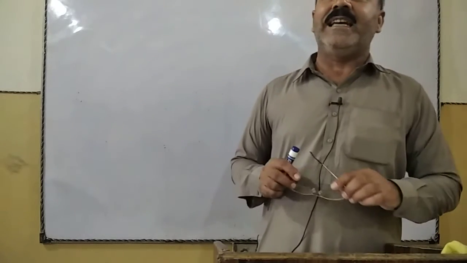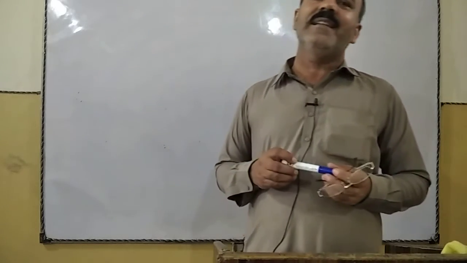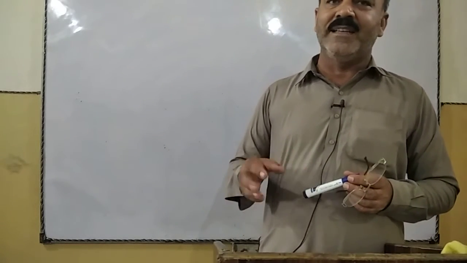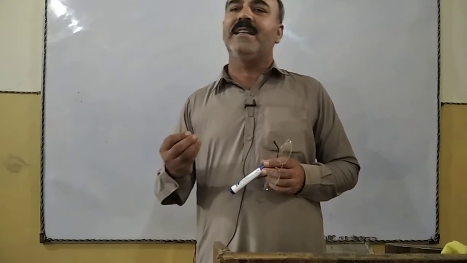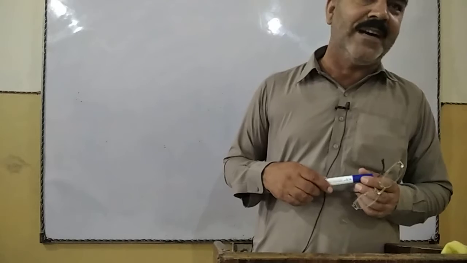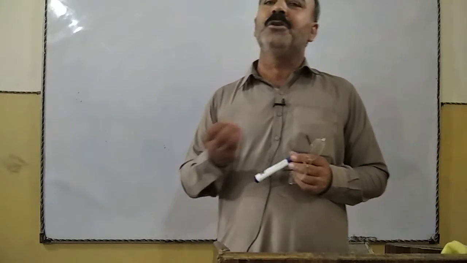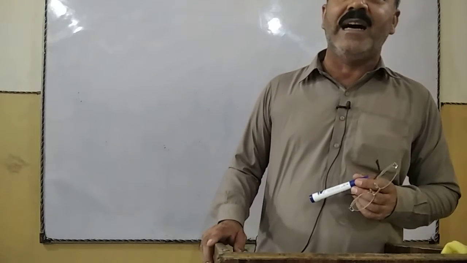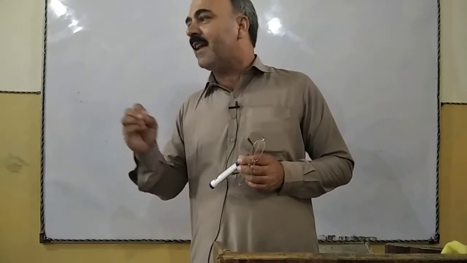Like if we say beautiful, that becomes an adjective. And an adjective always qualifies a noun. Like if we say this is a beautiful scene, over here the word beautiful is an adjective.